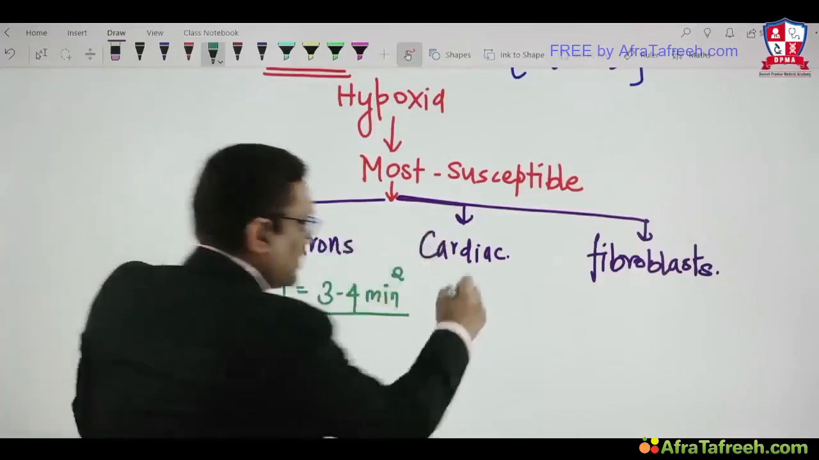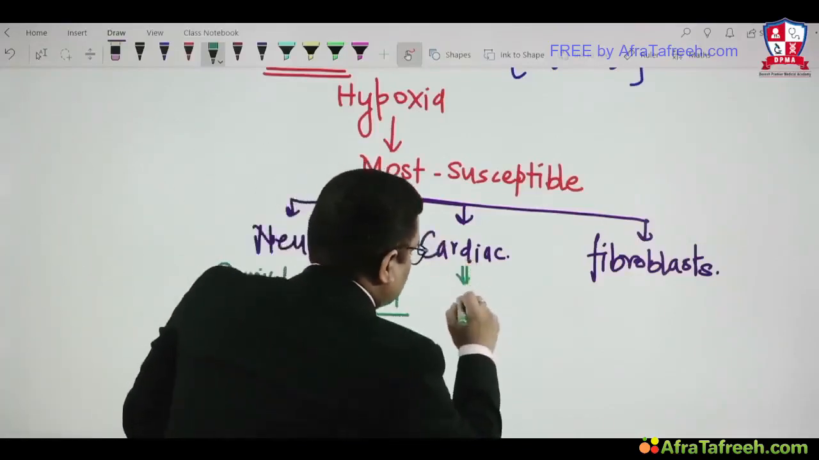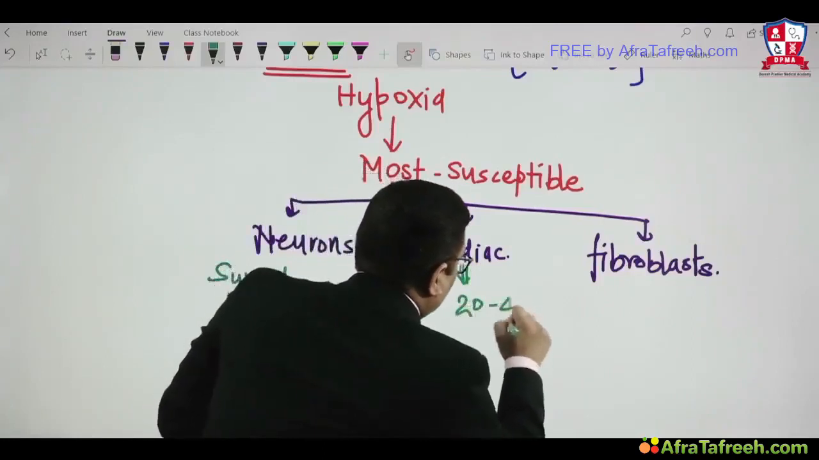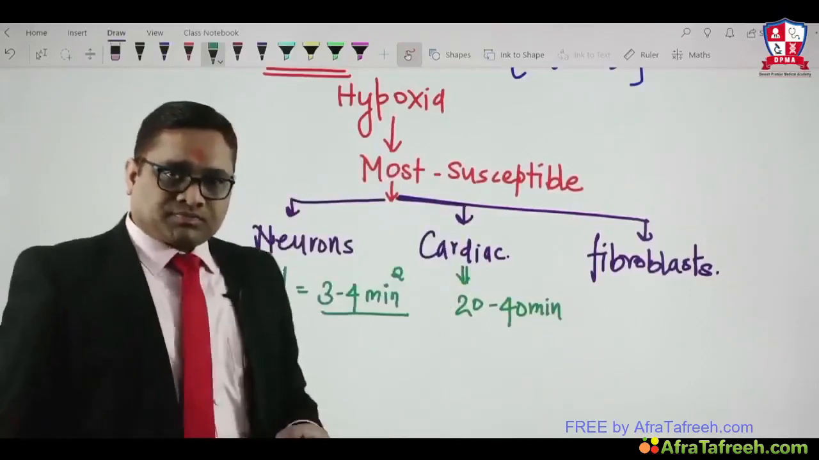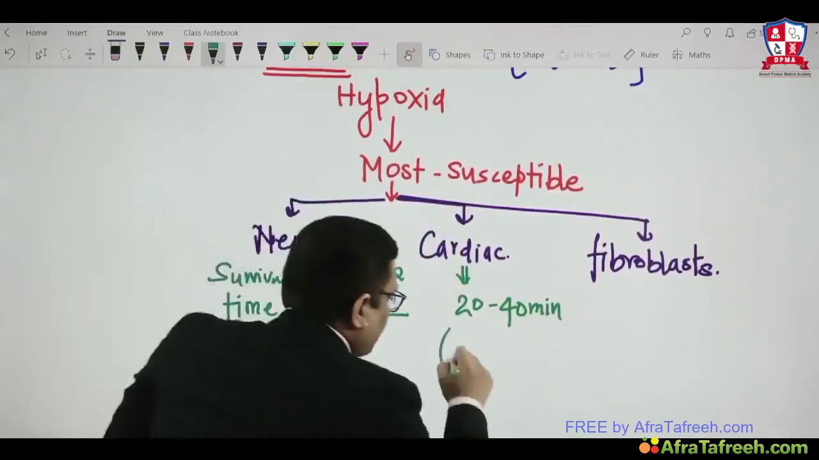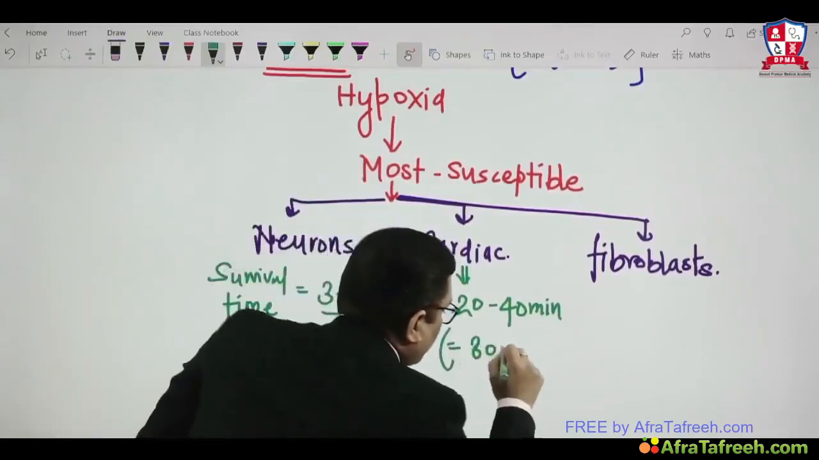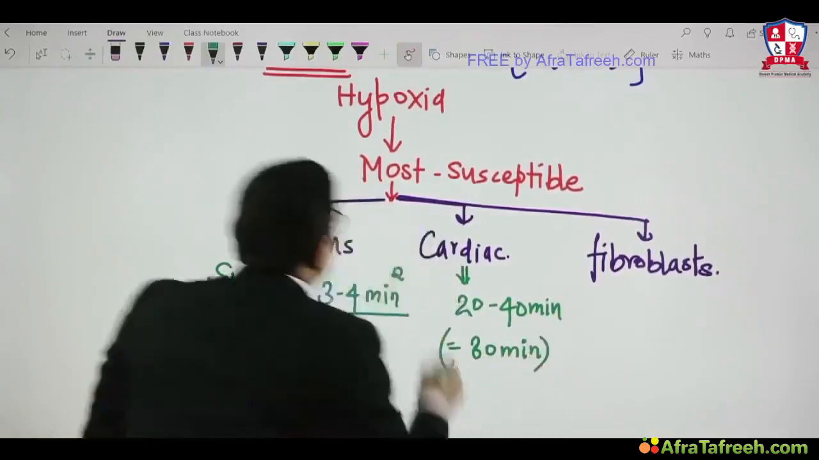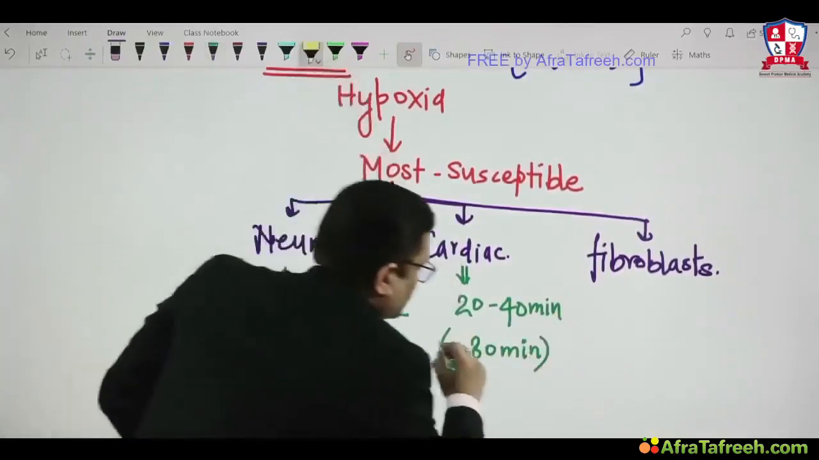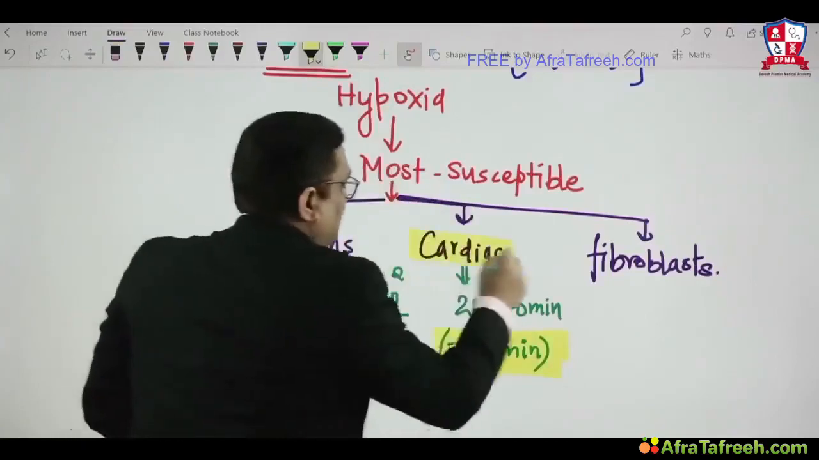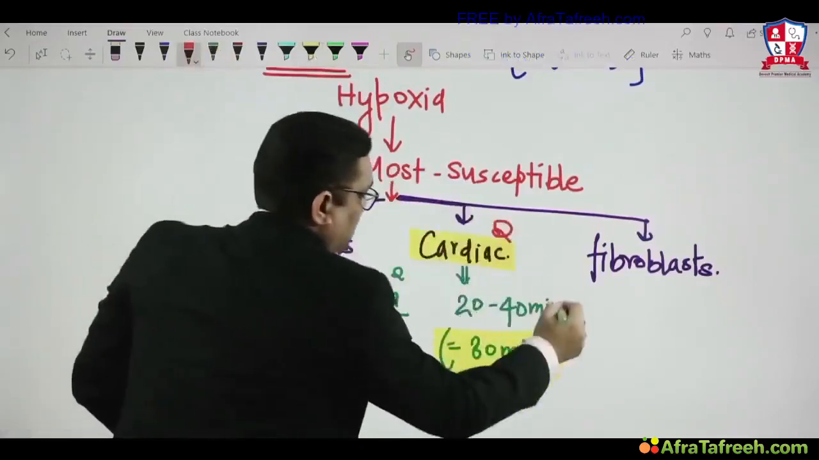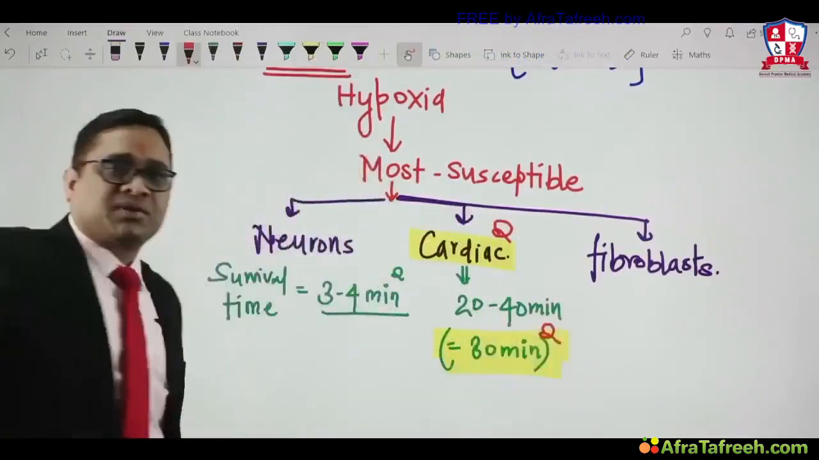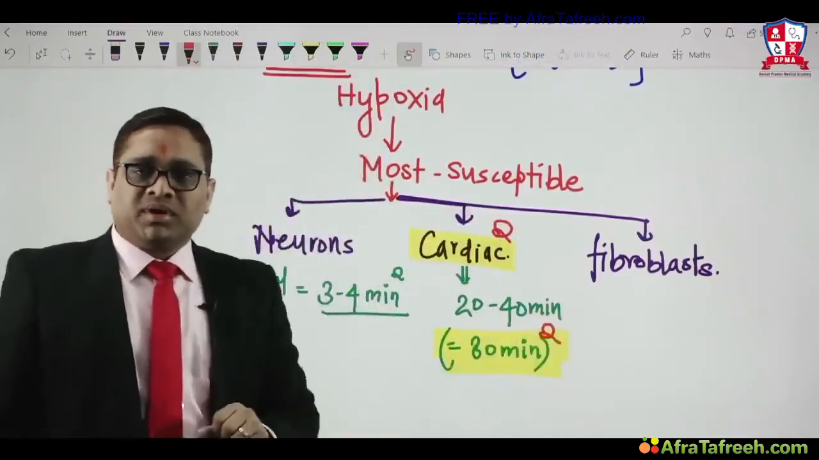And cardiac tissue, another All India question. Cardiac tissue will survive for 20 to 40 minutes. On average, the value should be considered as 30 minutes, right? This was the older All India question: cardiac tissue survival time is 30 minutes. Mind the language I am using now. Cardiac tissue survival time is 30 minutes. This was the All India question. Many times this question has been repeated.